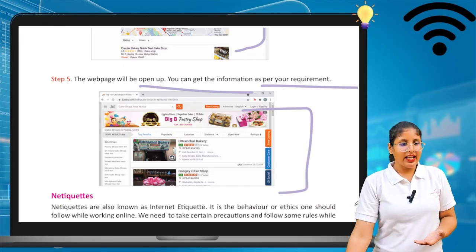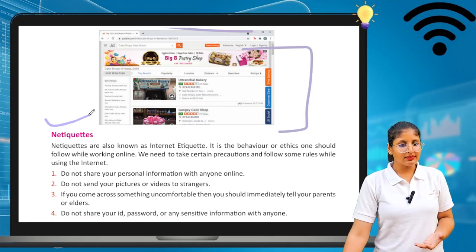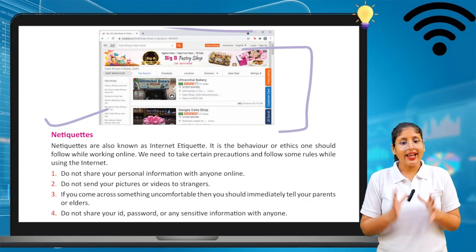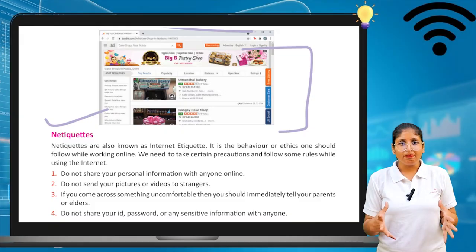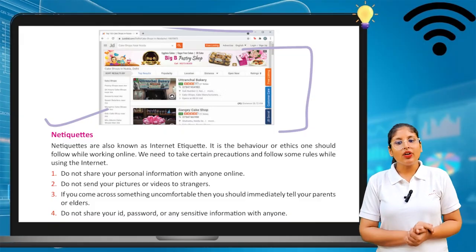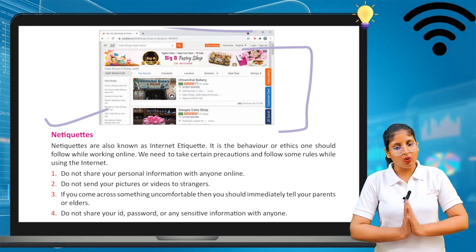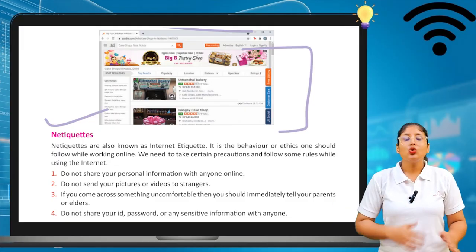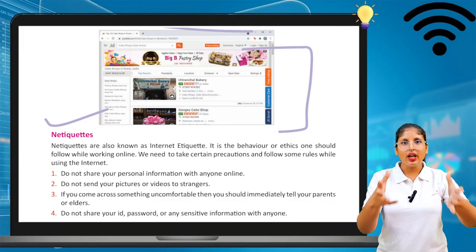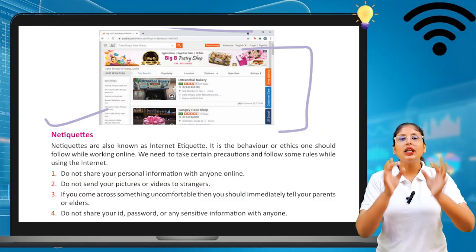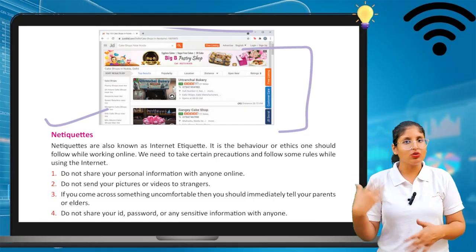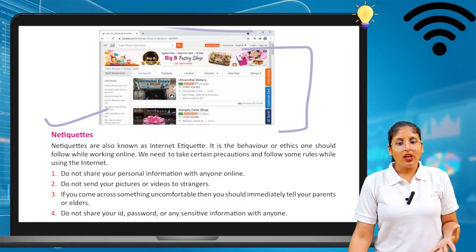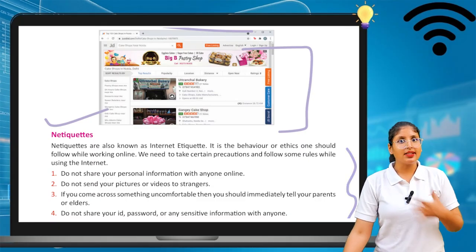Okay, now we will see netiquettes. What's that? Netiquettes are also known as internet etiquettes. Etiquettes means the rules that we have to follow. Safety precautions. It is the behavior or ethics one should follow while working online. We need to take certain precautions and follow some rules while using the internet. So what are the rules? What are the safety precautions that you have to follow if you are using the internet? Nowadays, we are also hearing some news like frauds and all these things come up. So we want to learn how we can save ourselves from this.